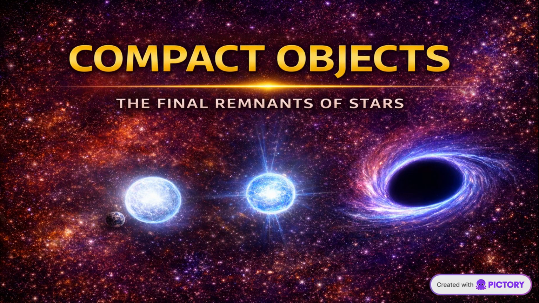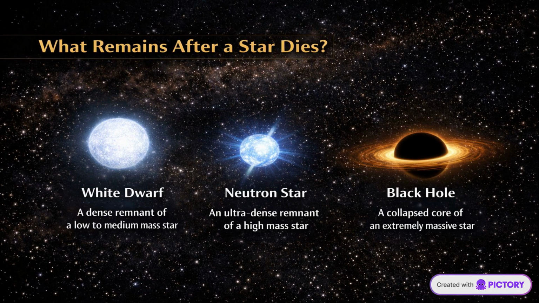black holes. When a star exhausts its nuclear fuel, it cannot sustain fusion reactions anymore. At this stage, gravity dominates and the core collapses. Depending on the mass of the star, three possible remnants can form: a white dwarf, for low to medium mass stars; a neutron star, for more massive stars; or a black hole, for extremely massive stars. Thus, stellar mass determines the final outcome of stellar evolution.